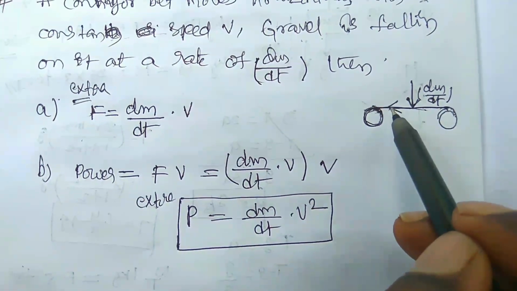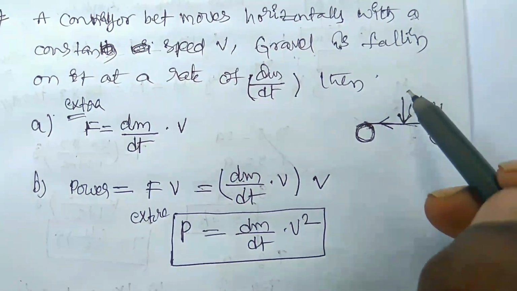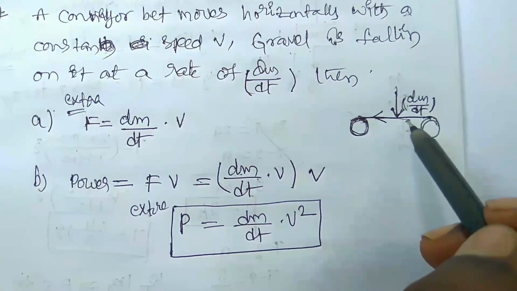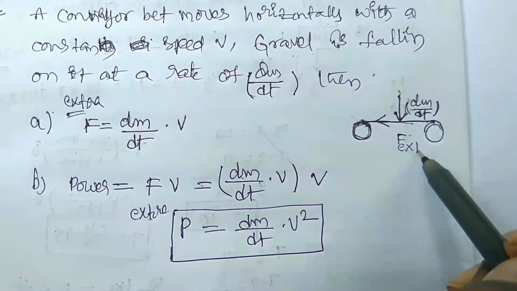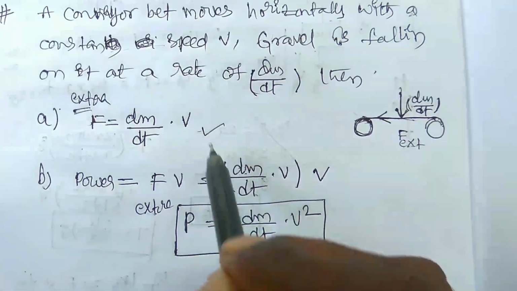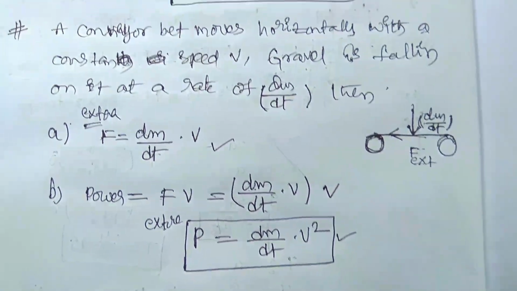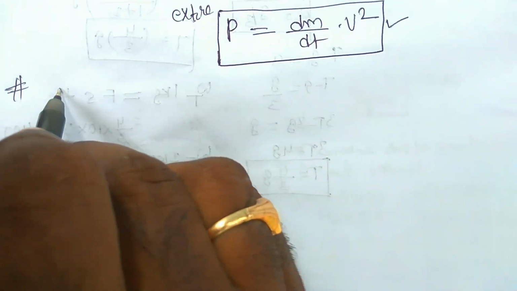So whenever the conveyor belt is moving horizontally with constant speed and the gravel falls on it at the rate dm by dt, then the extra force is required, this much force, and the extra power required, this much power. Okay, the next one you have to see is the pump.